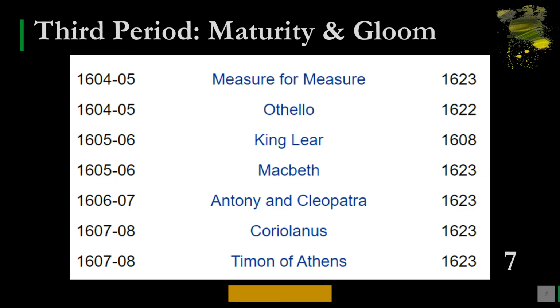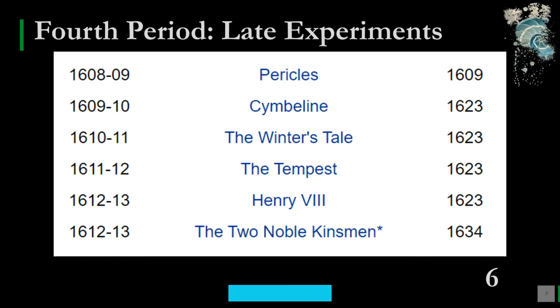And the last period, the fourth period, is called late experiments, and we have the performance 1608-09 Pericles, printed in 1609, 1609-10 Cymbeline 1623, 1610-11 The Winter's Tale 1623, 1611-12 The Tempest 1623, 1612-13 Henry the 8th 1623, and 1612-13 The Two Noble Kinsmen 1634. Now dear students, this last play, Two Noble Kinsmen, is composed in collaboration with John Fletcher, his contemporary, or we can say his colleague.